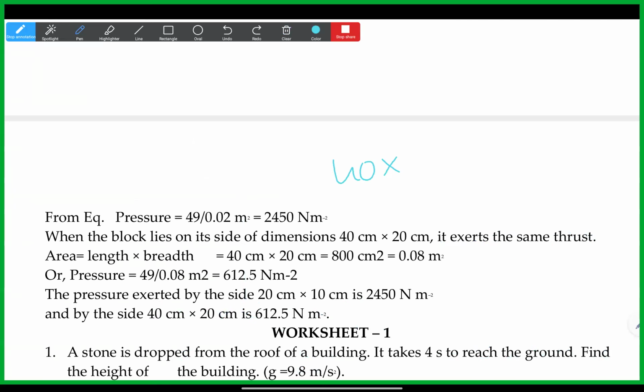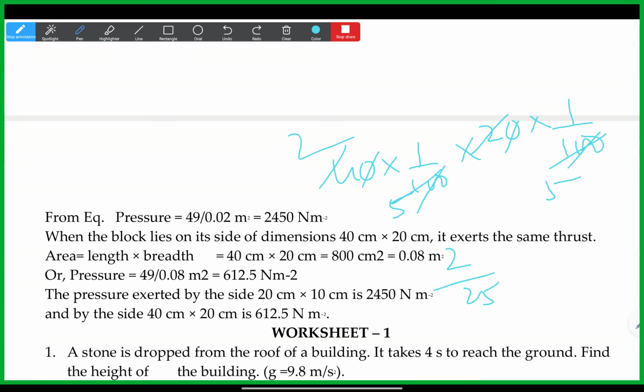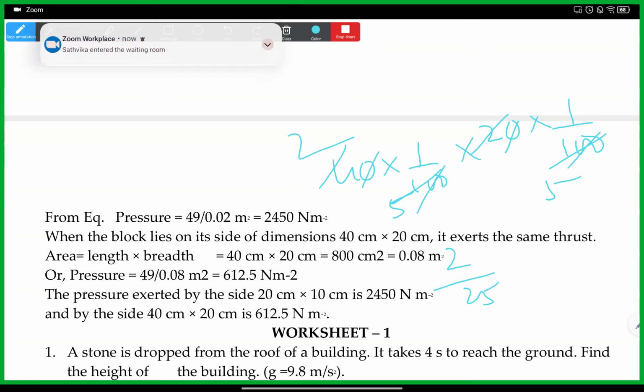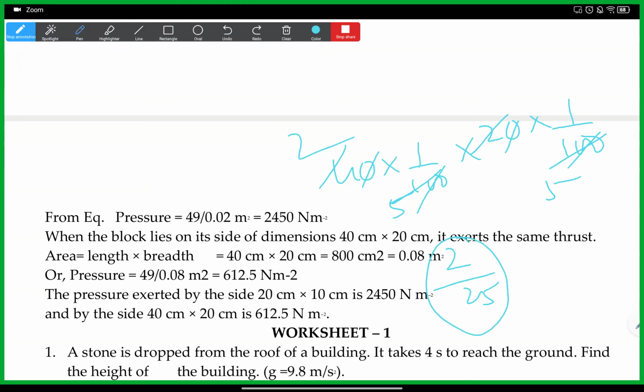It is 40 into 1 by 100 to convert to meter, and another 20 into 1 by 100 to convert it to meter. So then 0.4 by 0.2 is 2 by 5. Yes, sir, I understood. So we get 2 by 25, and the other one, force, is the same here also, 2 by 25. This is actually the area. Okay, Pranavi? Yes, sir. This is area and another value is force.